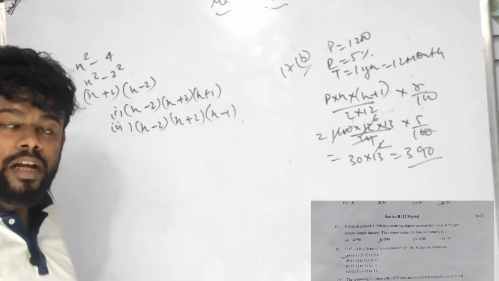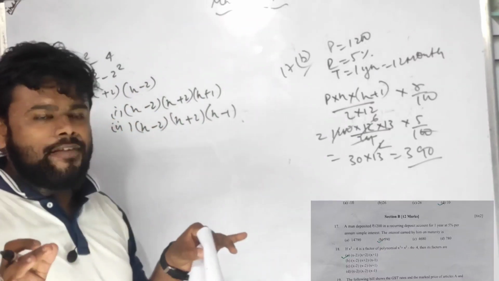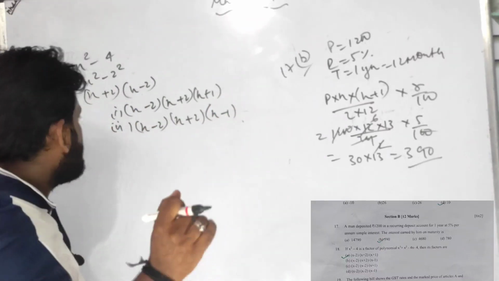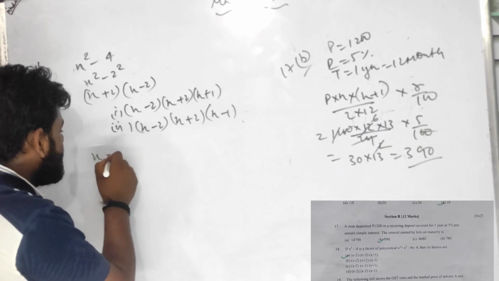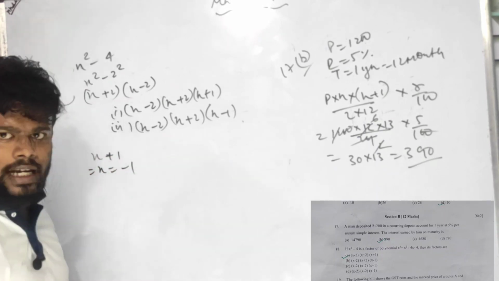So what to do now? I have to take out any one number. For an example, I am saying x plus 1 is given. So can I write it down, x plus 1 equals to 0? Can I write it in this way? x equals to minus 1. I can write it down.